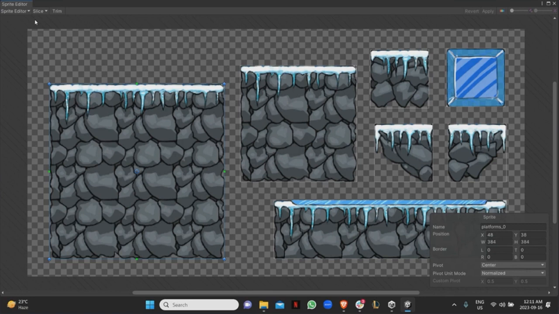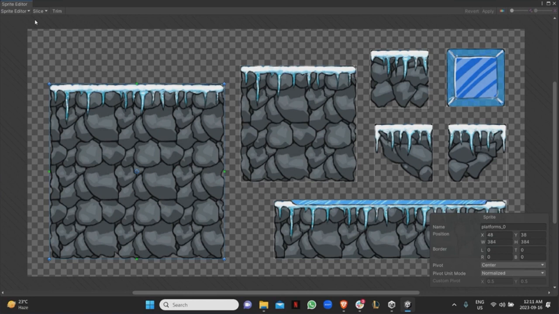Okay. So click on platforms. You change it to multiple. Now click on sprite editor. There we go. So now you have this, right? So you can either do that where you're going to do everything manually, right? Or you can just revert. Actually, can you maximize this so you can see all the different stuff right there?